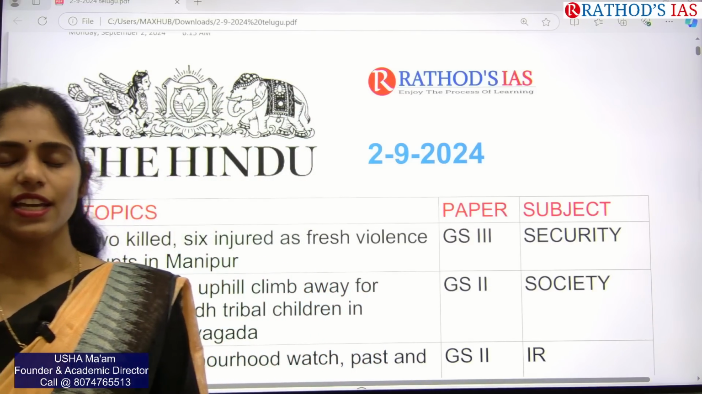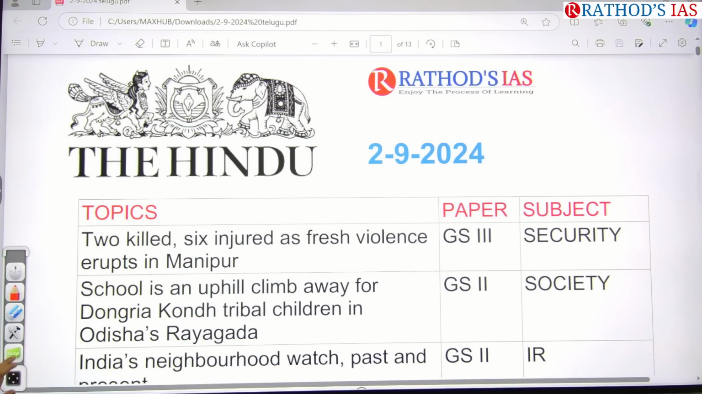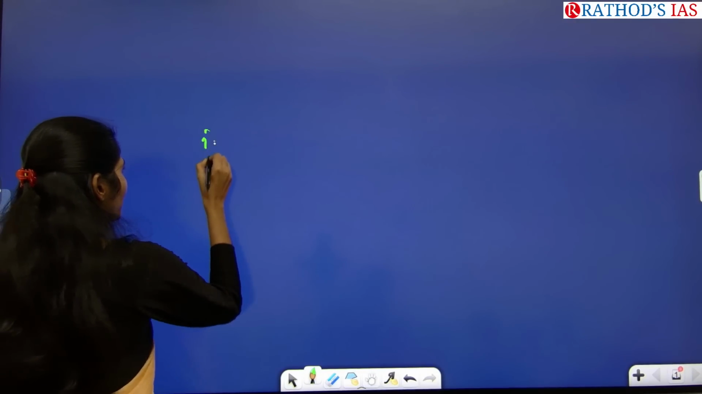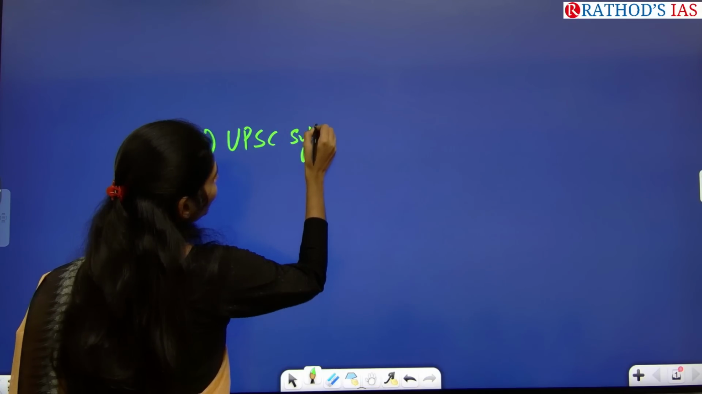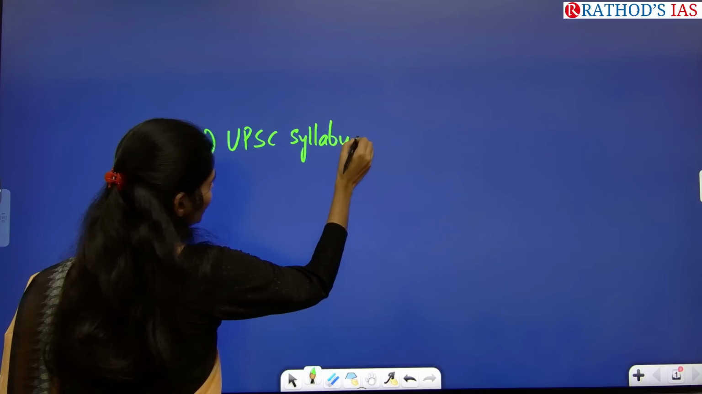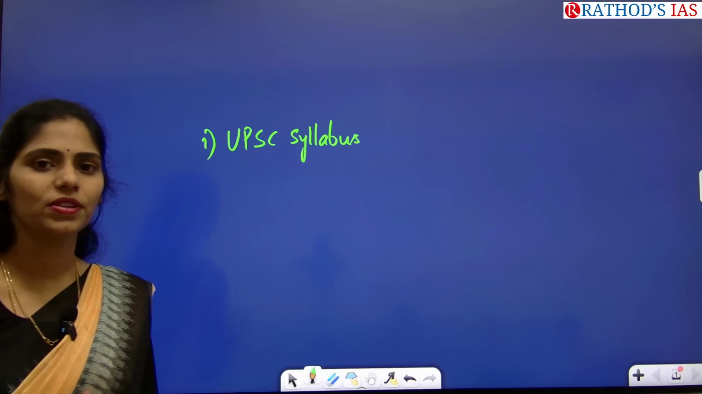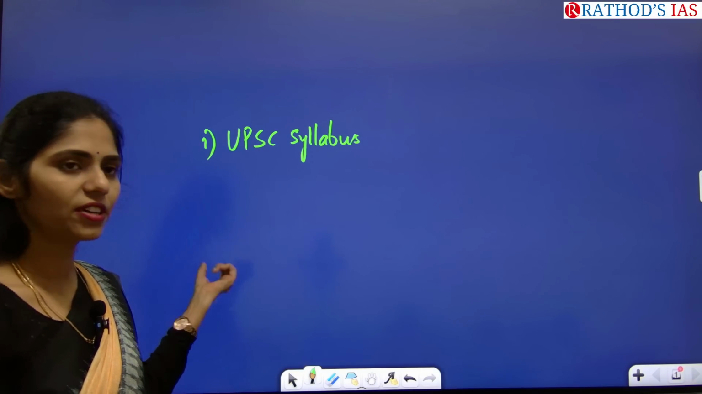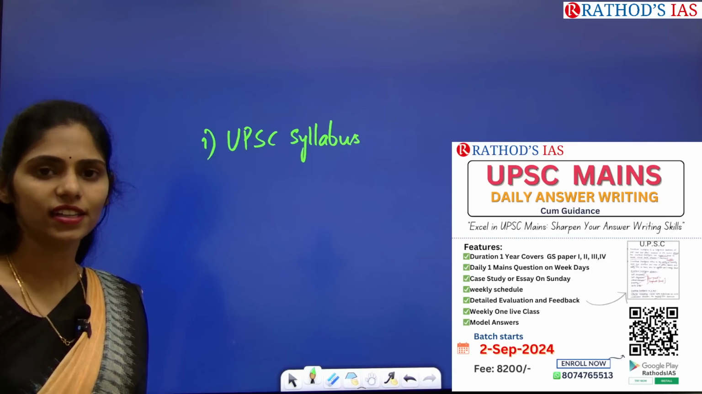Before starting, you have to focus on two important things before reading this current affairs. First important thing is your UPSC syllabus. Always follow your syllabus. This syllabus is your guiding light in your entire preparation. Pick up the topics which are there in your syllabus and try to relate your syllabus with the newspaper so that you will be selecting the right article.